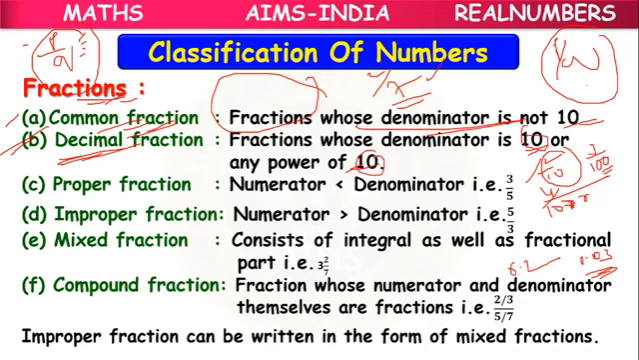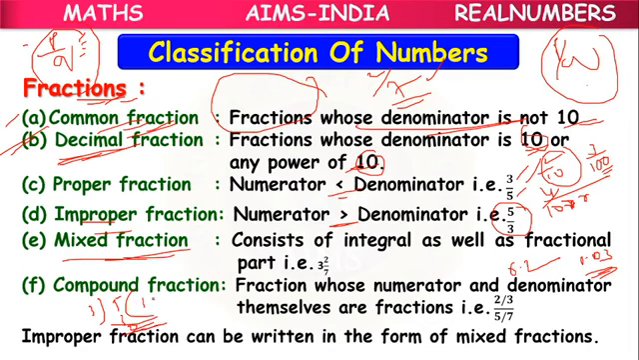Next, proper fraction. If the numerator is less than the denominator, it is called a proper fraction. Improper fraction: the numerator is greater than the denominator, like 5 by 3. These improper fractions can be written as mixed fractions. Because here we have 5 by 3, we have to divide 5 by 3. 1 times 3, so the remainder is 2.